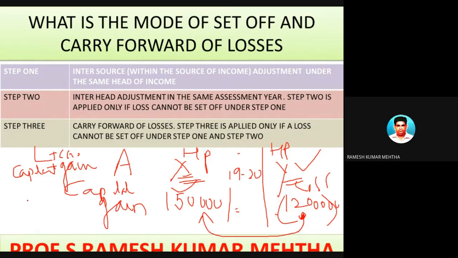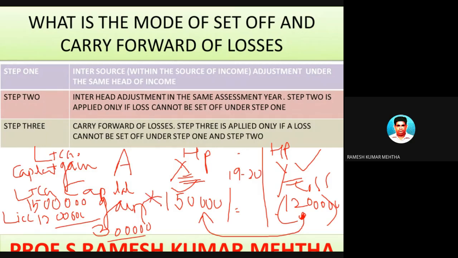So you should set off your long-term capital loss to the tune of 12 lakh rupees against the 15 lakh rupees of long-term capital gain. Eventually you have to pay whatever is the long-term capital gains tax on 3 lakh rupees and not on the full amount. So I hope you have understood the intra-head adjustment under the same head of income.